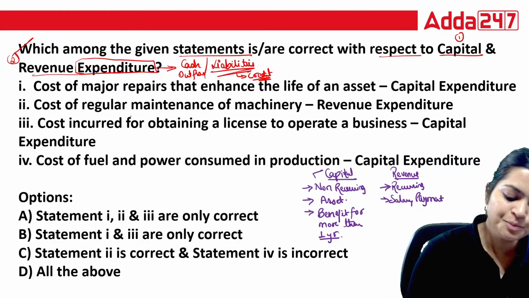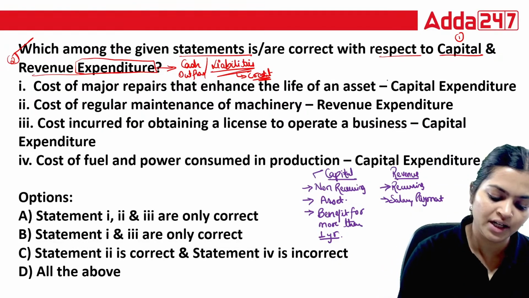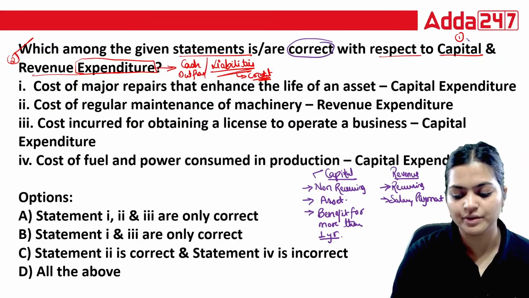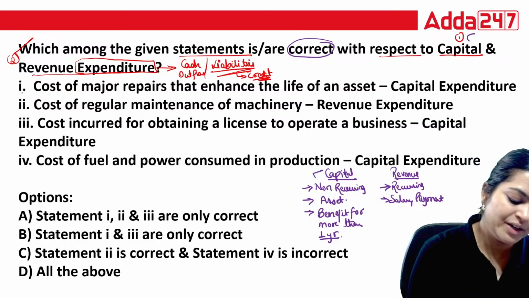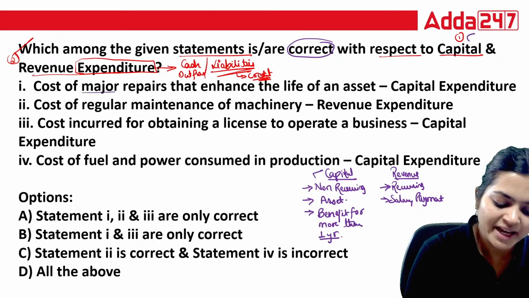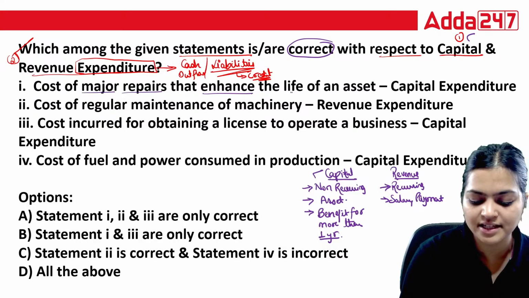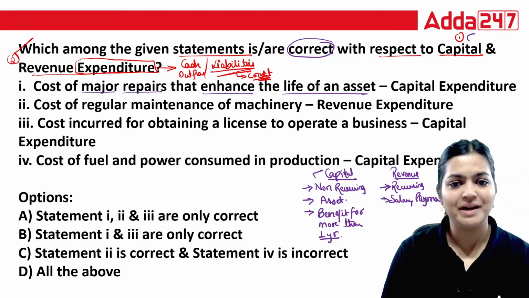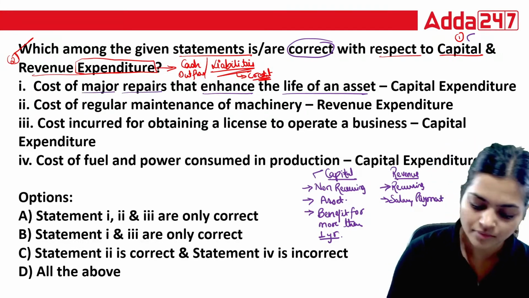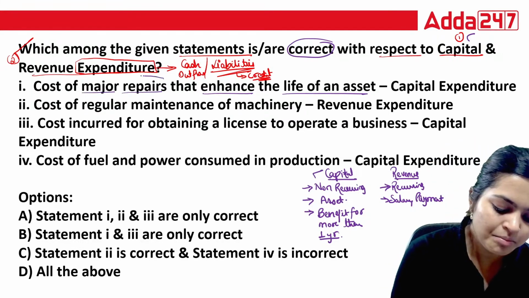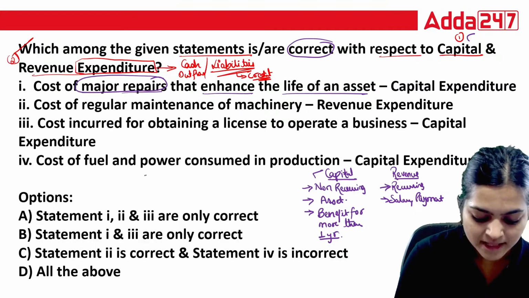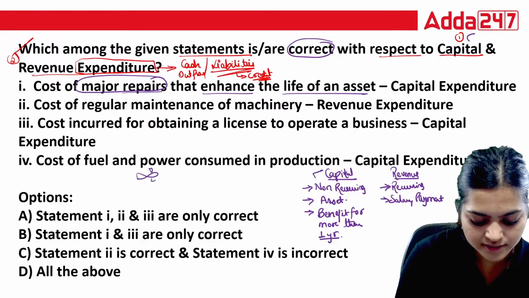Now, as per this question, they want to identify which statements are correct with respect to capital and revenue. So let's read the first one. Cost of major repairs that enhances the life of an asset. Is that capital expenditure or revenue? See, if you are doing any major expenses, suppose this is your aeroplane.